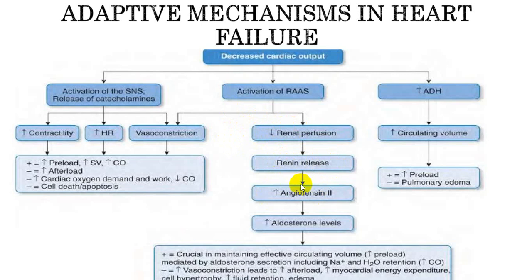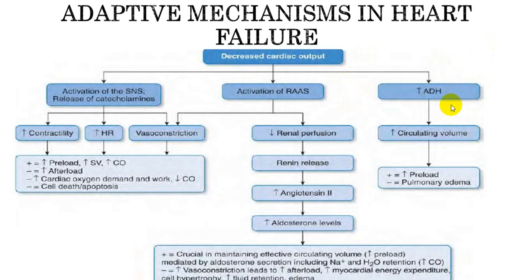angiotensin 2 level will further increase, and aldosterone secretion, and aldosterone will act on the distal convoluted tubule, retain sodium and water, and because it retains sodium and water, blood volume is increased and it will help in increasing the blood pressure. As well as we have already told you, angiotensin 2 will also produce vasoconstriction, and because of vasoconstriction, increase in afterload, and because of the increase in afterload, the person will have an elevation of blood pressure. So that will be the effect of the RAS system.